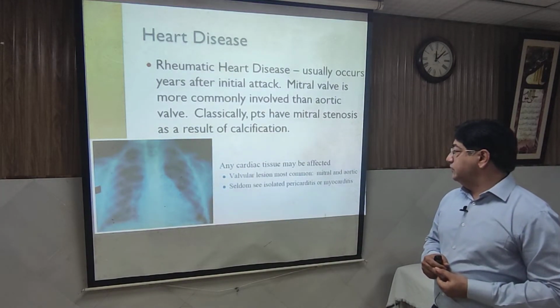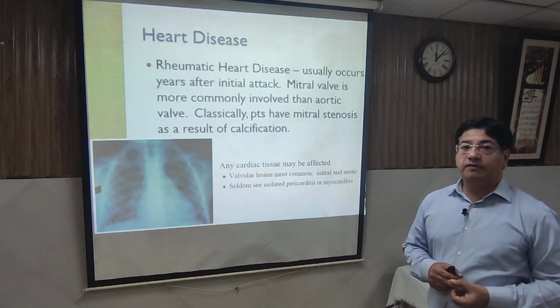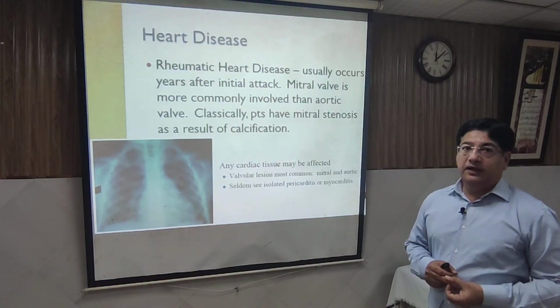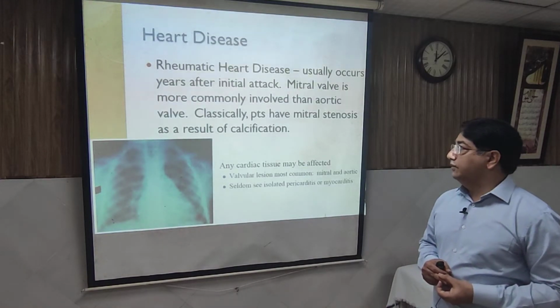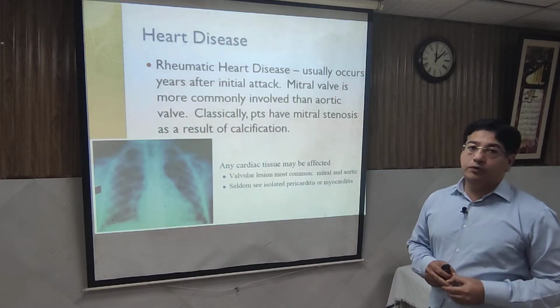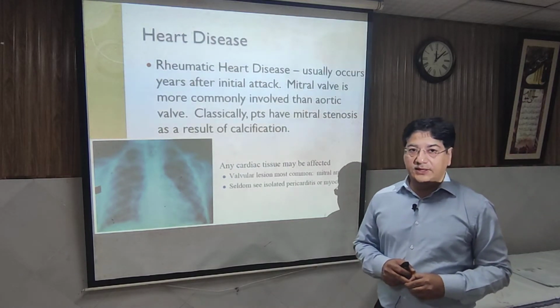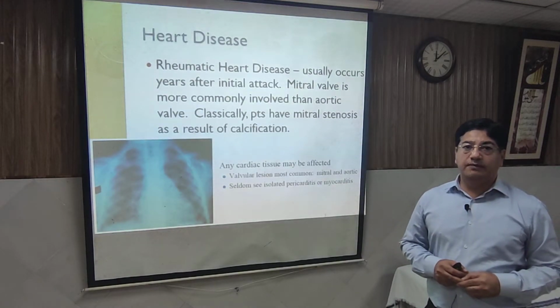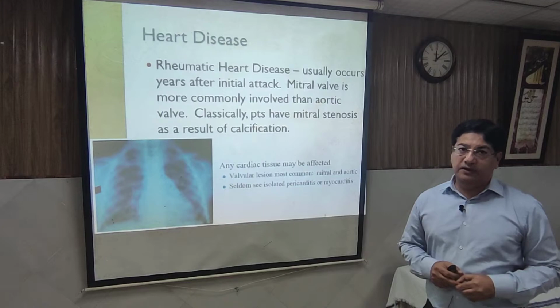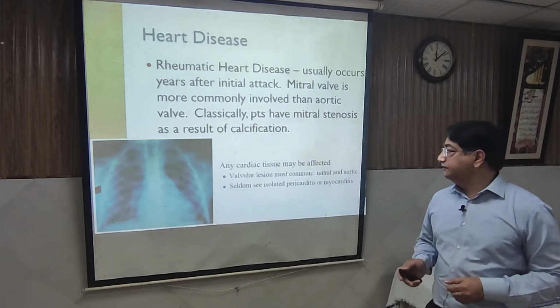So mitral stenosis is the manifestation of a calcified valve, and it happens in late childhood or adolescent age. This is a long-term complication if acute rheumatic carditis is not properly treated, or prophylaxis is not given to these patients who have been labeled as rheumatic fever or rheumatic cardiac problem.